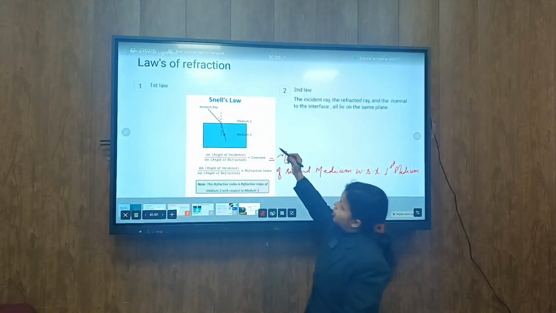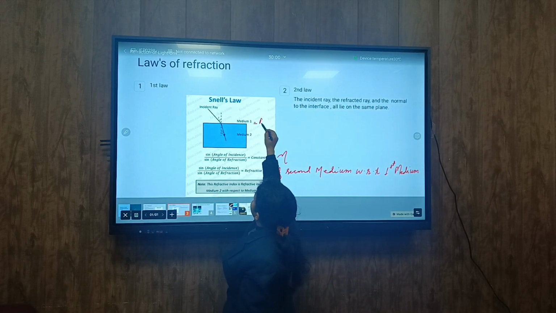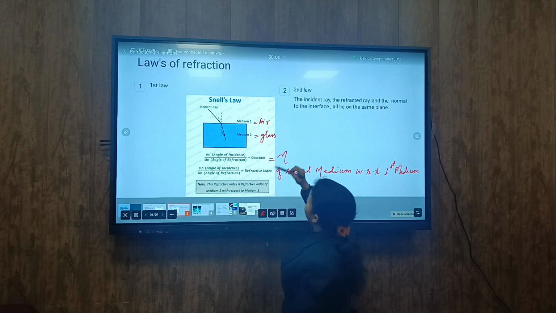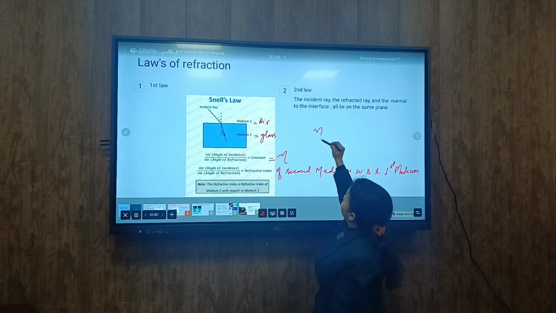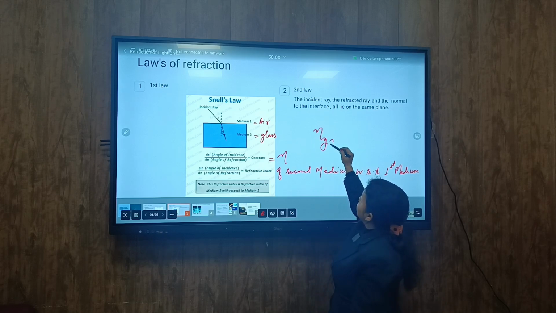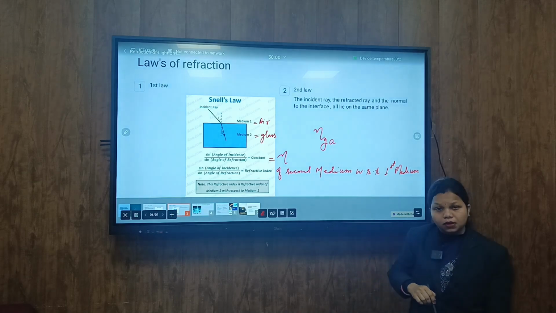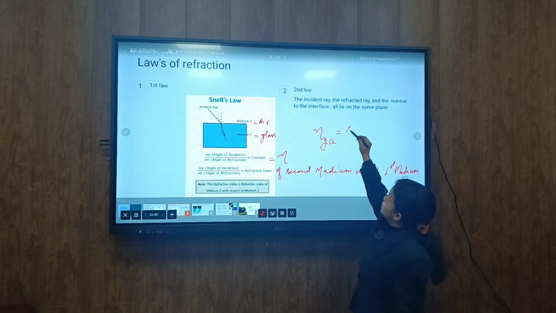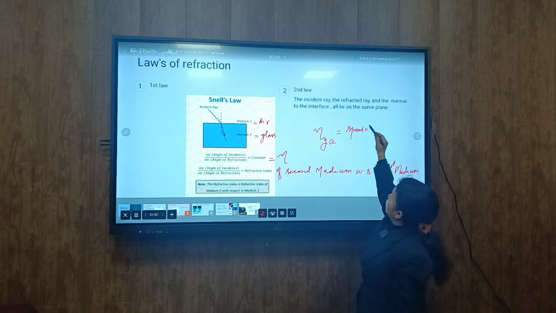For example, if the first medium is air and the second medium is glass, then this refractive index is written as the refractive index of glass with respect to air, and this is also equal to the speed of light